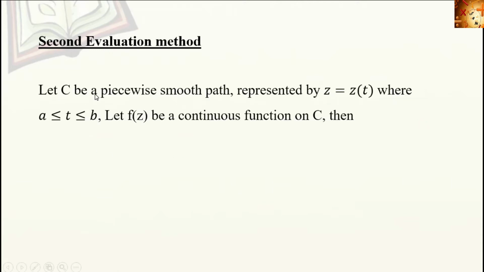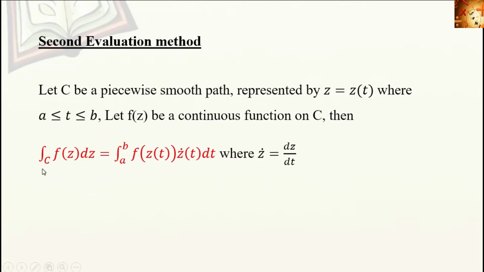Next is the second evaluation method for finding the line integrals in the complex plane. Let C be a piecewise smooth path represented by z equal to z of t, where a is less than or equal to t less than or equal to b. Let f of z be a continuous function on this piecewise smooth path C. Then integral over C f of z dz is equal to integral a to b f of z of t into z dot of t dt, where z dot is equal to dz by dt.